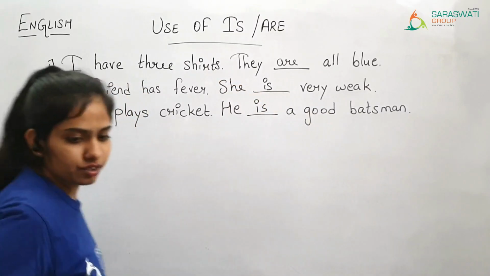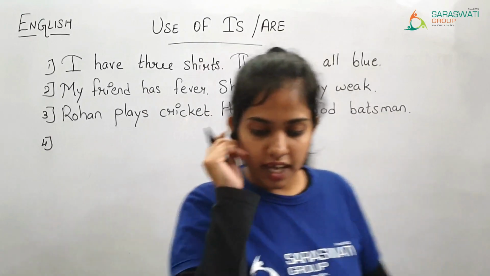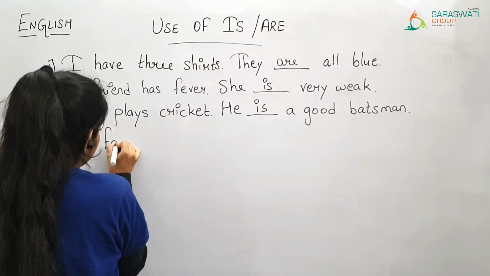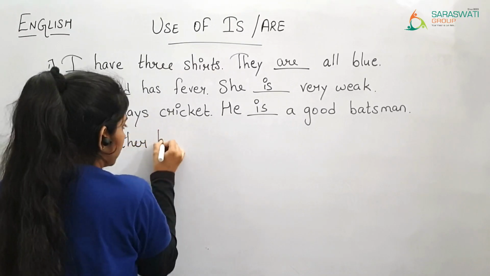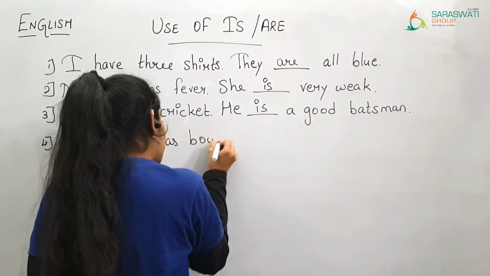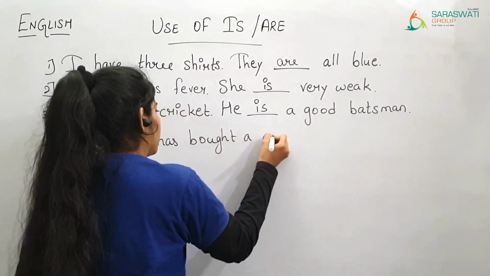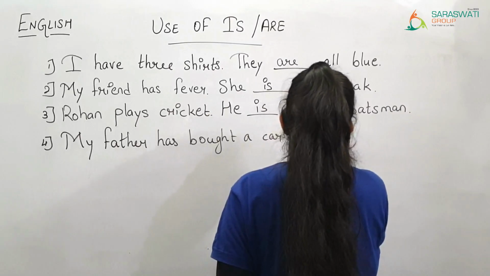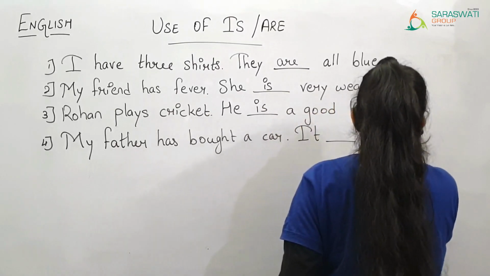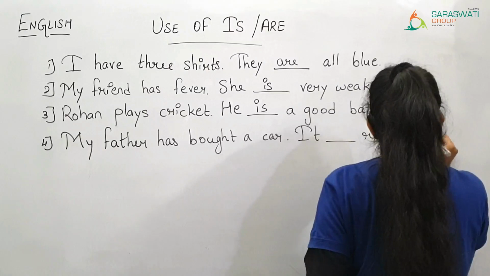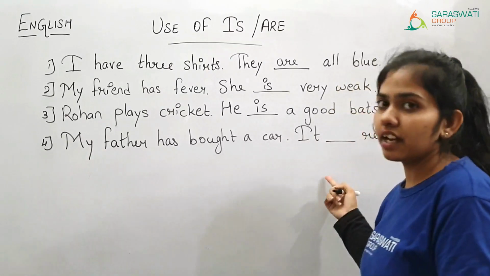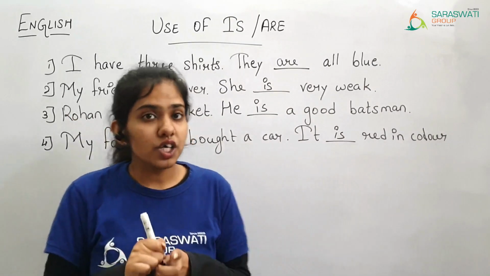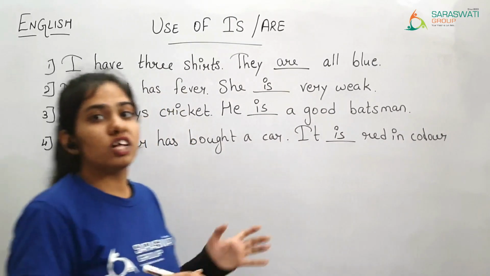Now, 4. My father has bought a car. It dash red in color. It, when the word it નો use થાય ત્યારે it is red in color. So in this way you are supposed to solve the exercise.